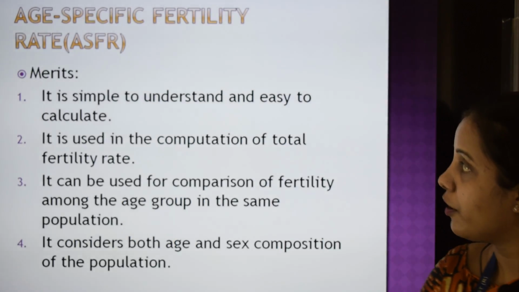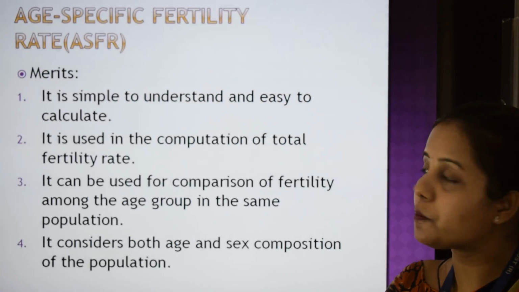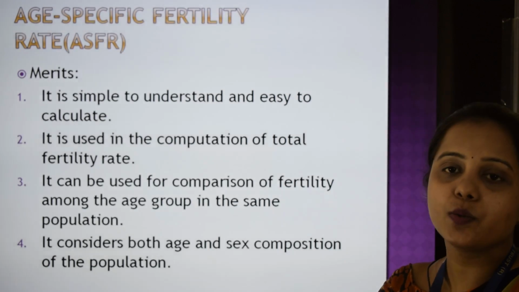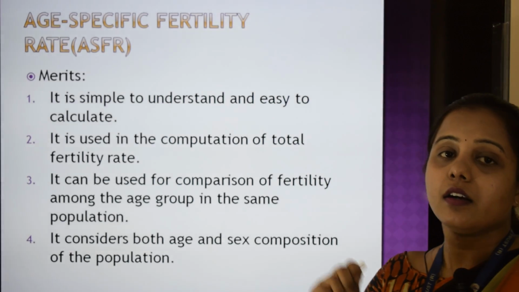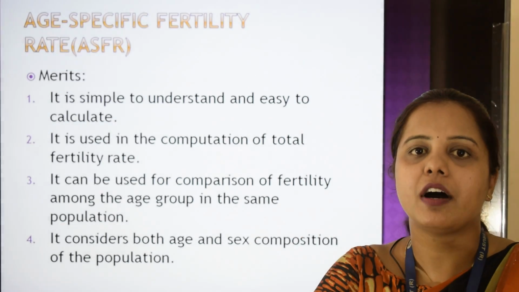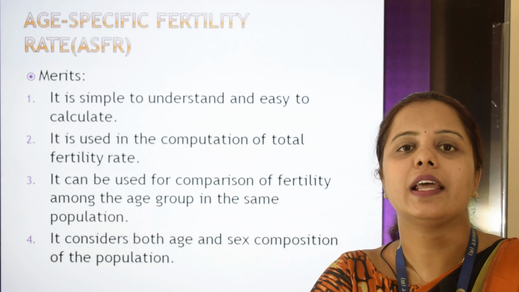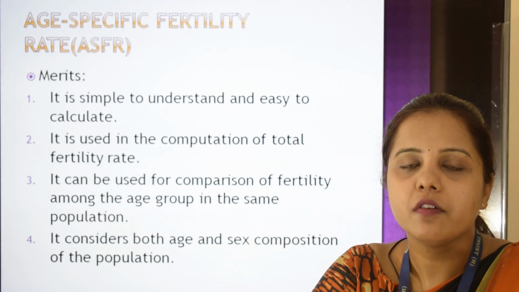We have a few merits for this age specific fertility rate. It is very simple and easy to understand, and we'll use this ASFR in order to compute the next measure, that is total fertility rate.